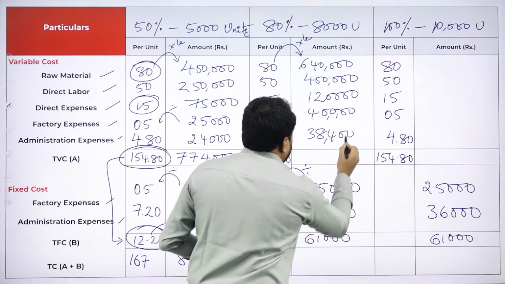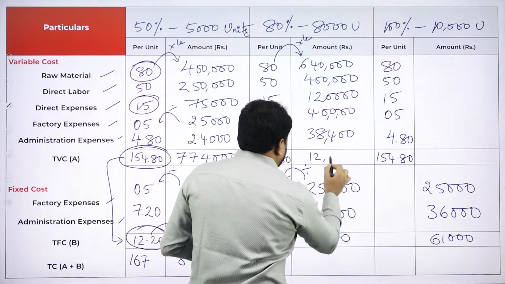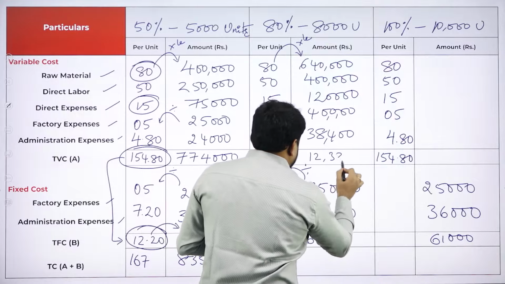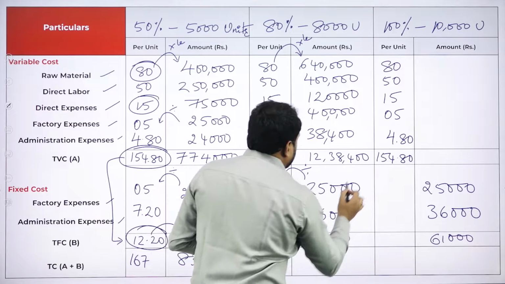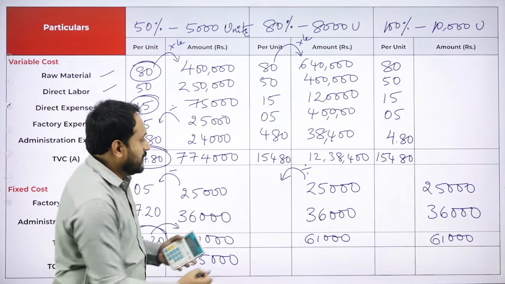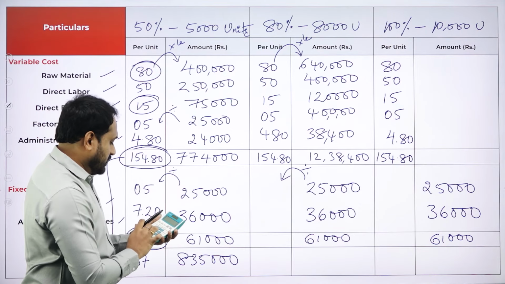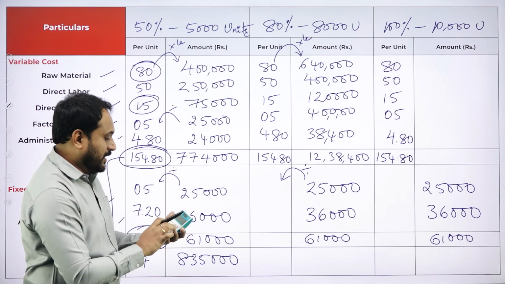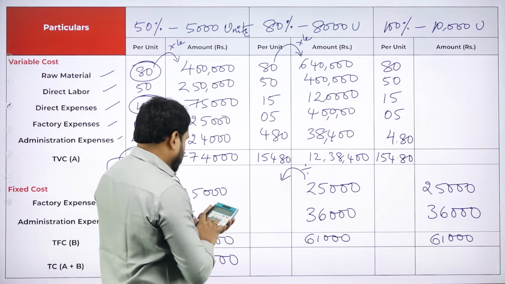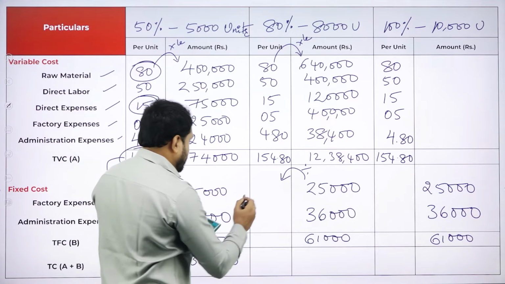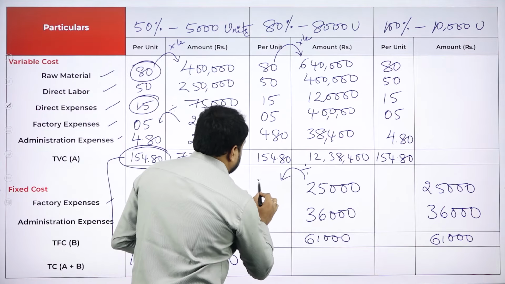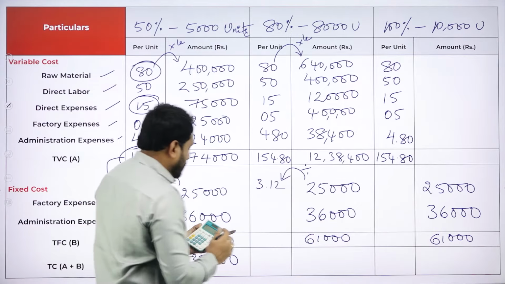So you will be probably getting 12,38,400. This is what you got here. Now 25,000 divided by 8,000 is 3 rupees 12 paisa.